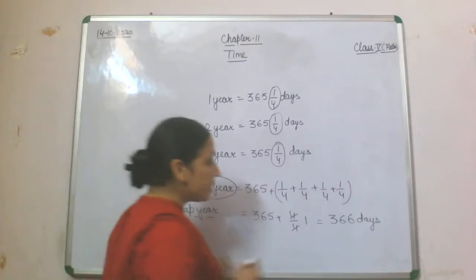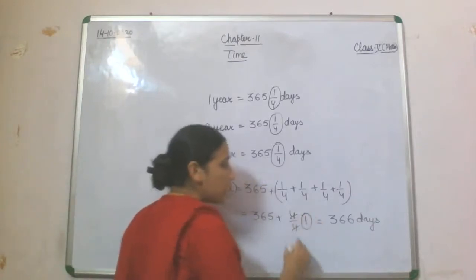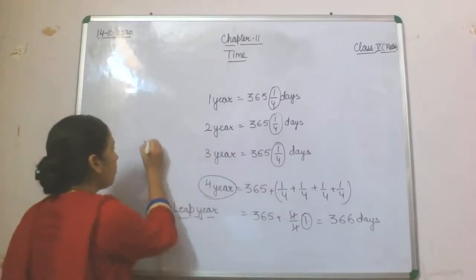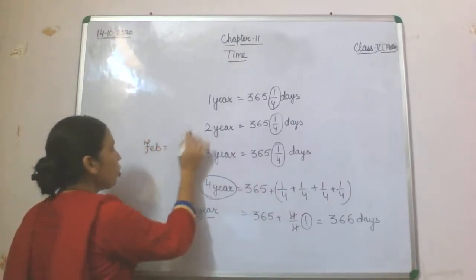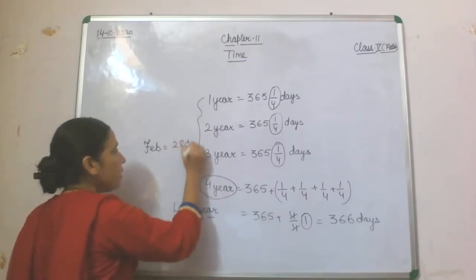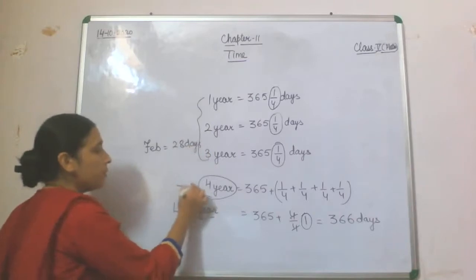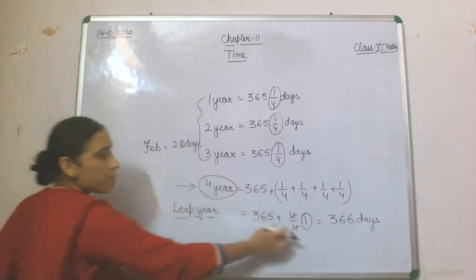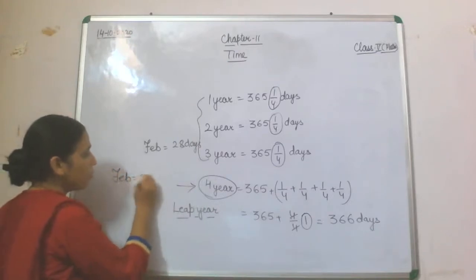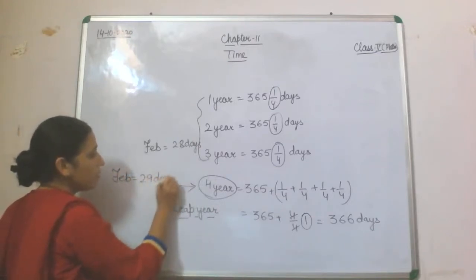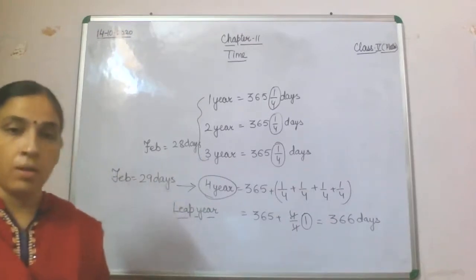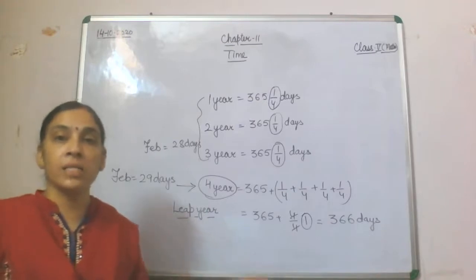This increased day goes in the month of February, because February is already short of 2 days. In a normal year, in these 3 years, February has 28 days, but in the leap year this 28 plus one extra day will be added, so it becomes 29 days. So this is about the number of days in a year.